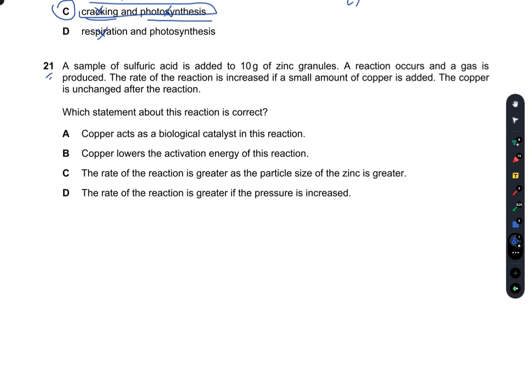Question number 21. A sample of sulfuric acid is added to 10 gram of zinc granules. A reaction occurs and a gas is produced. The rate of the reaction is increased when a small amount of copper is added. The copper is unchanged after the reaction. Which statement about this reaction is correct? Copper acts as a biological catalyst. Copper does not act as a biological catalyst in this case, so A is incorrect. Copper lowers the activation energy of the reaction. Yes, copper is acting as a catalyst. So B would be the best choice. B is the right answer. I know all others are incorrect.